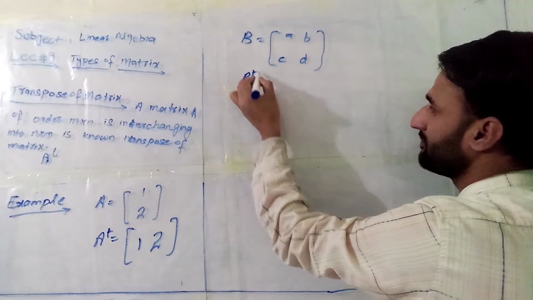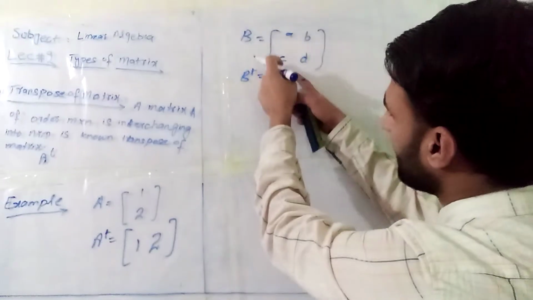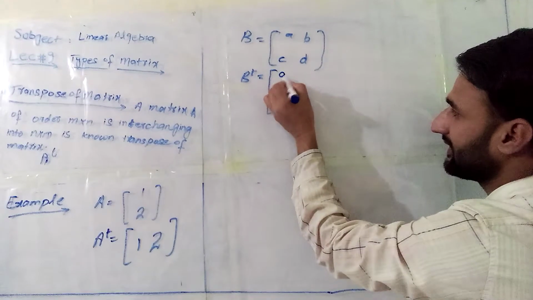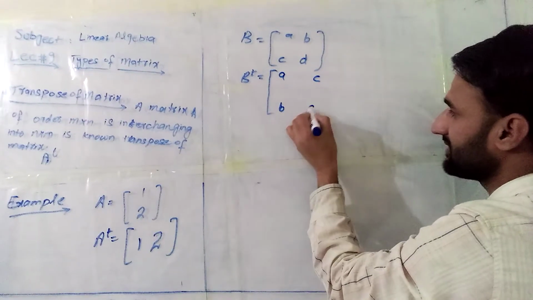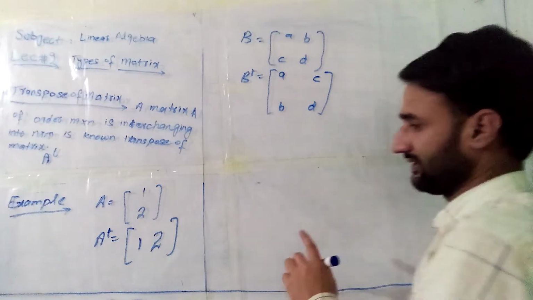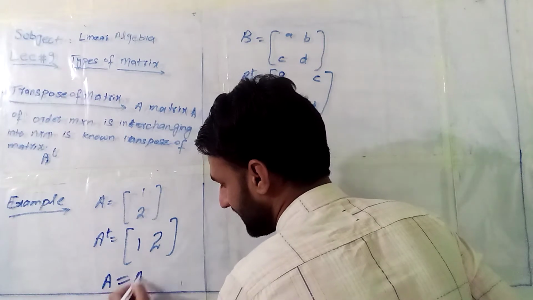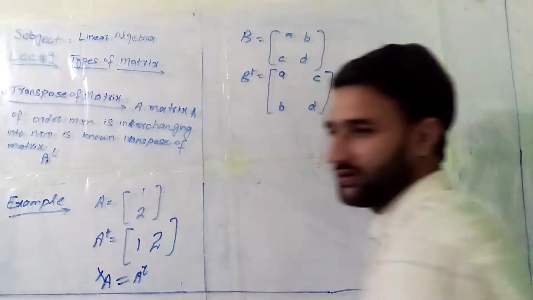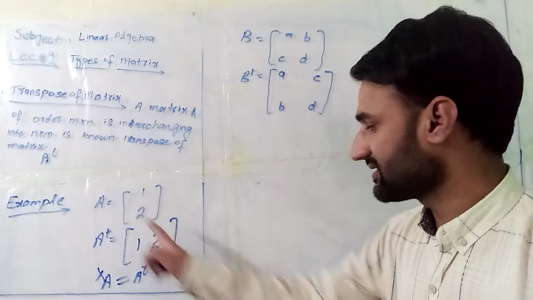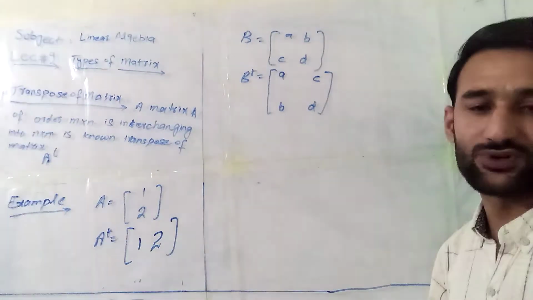Now we can check how we change it: here A will replace there, and this will replace there. It means A, C and B, D. So this is the requirement of the transpose. But remember one thing, here you can't say that A is equal to A transpose. This is wrong, this is not true. You can't say that this is equal to this. So this is the transpose of any matrix.